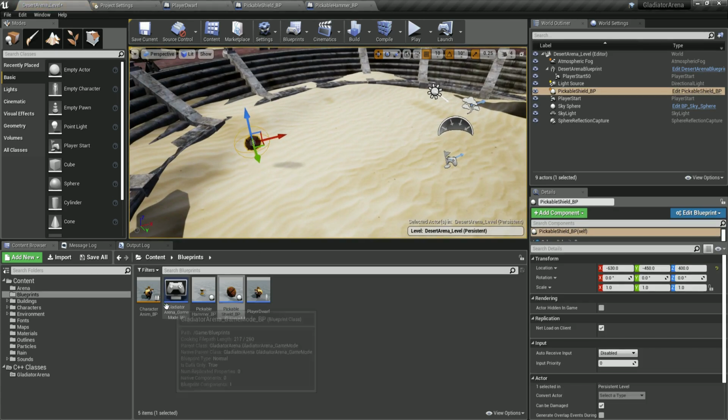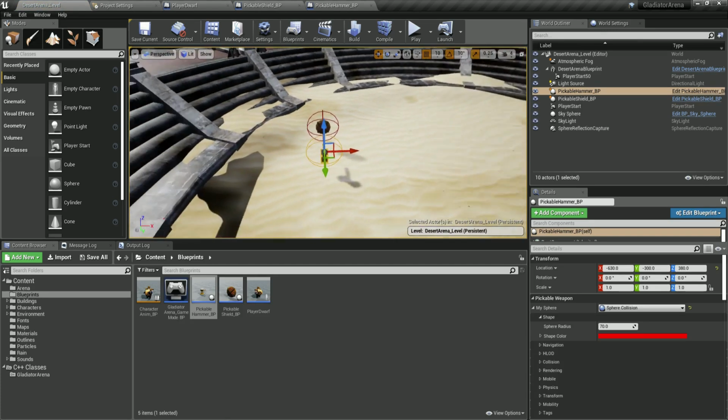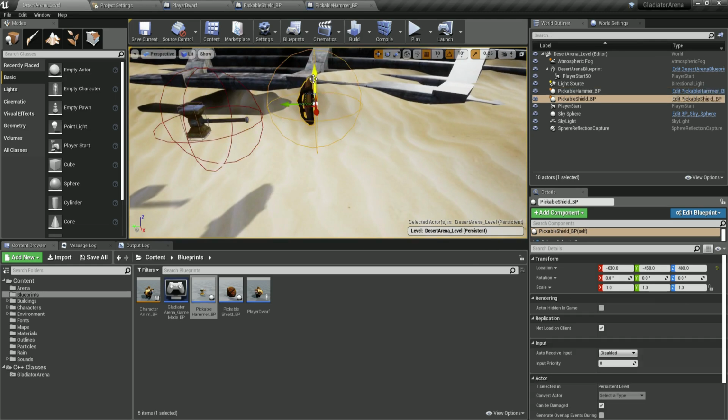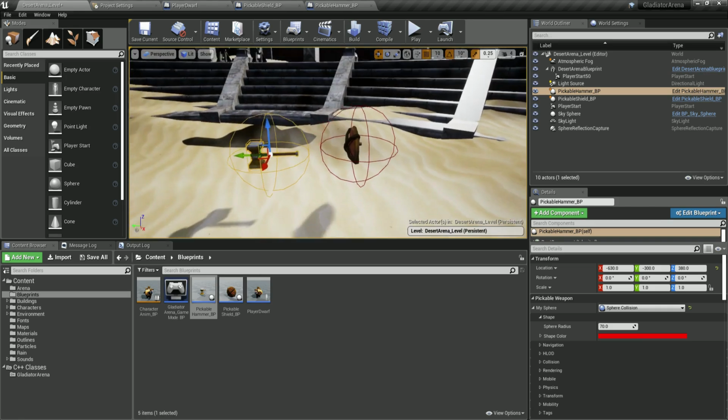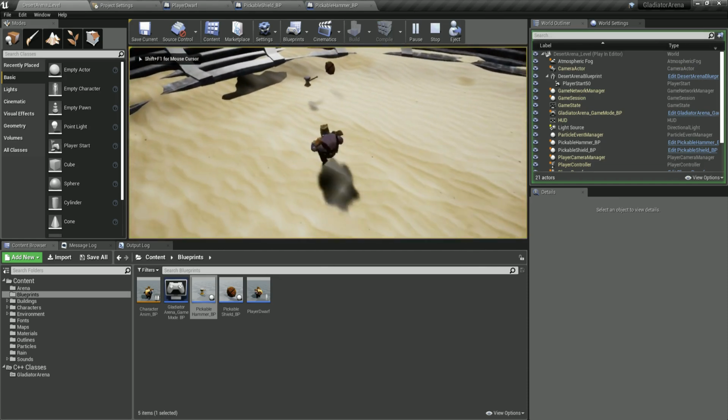We can place it over here. Here is our hammer, we can place it over here. You see, here they are. We have the shield and the hammer. Let me just select them and position them a little bit lower, something like this. There we go, so that our player can pick them up. Let me just save everything. And if I hit the play button, here they are, inside of our game.